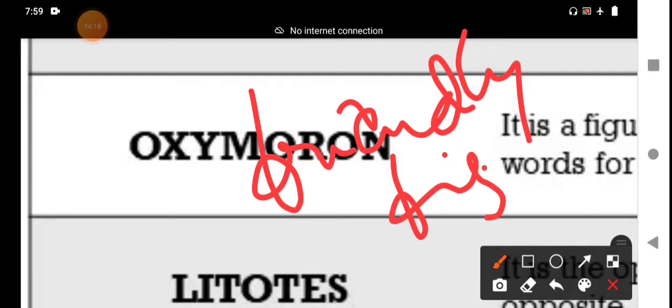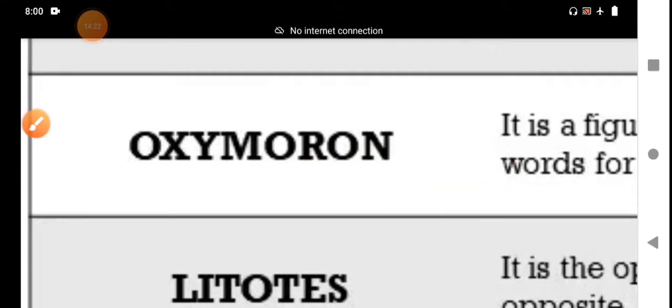It is not possible to write all these things. It may take more and more time. That's why I am not able to write on the screen. You should understand this problem.